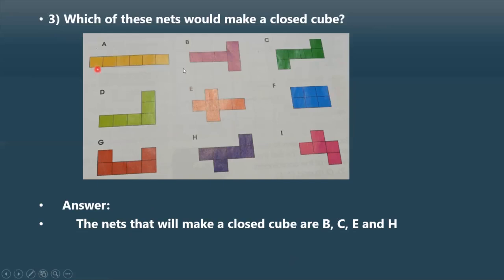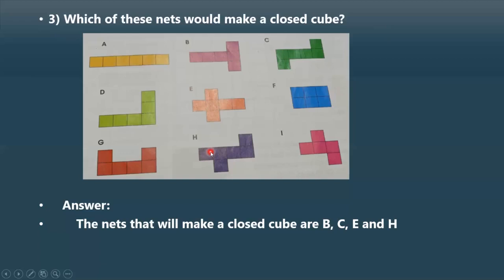Take a paper, draw like these, and draw the divisions, and at the mark of every division, just fold it and try to make it a closed cube. If you can make a closed cube, then it is a net which can create a cube. If you can't make it a closed cube, then it won't. So here, you can make a closed cube using the nets B, C, E, and H.